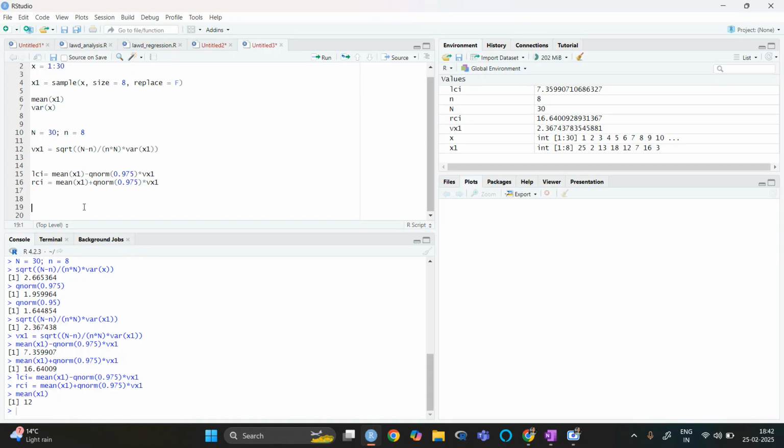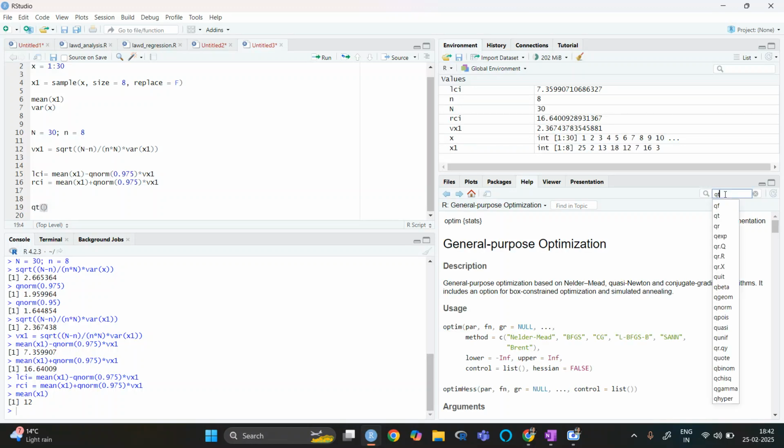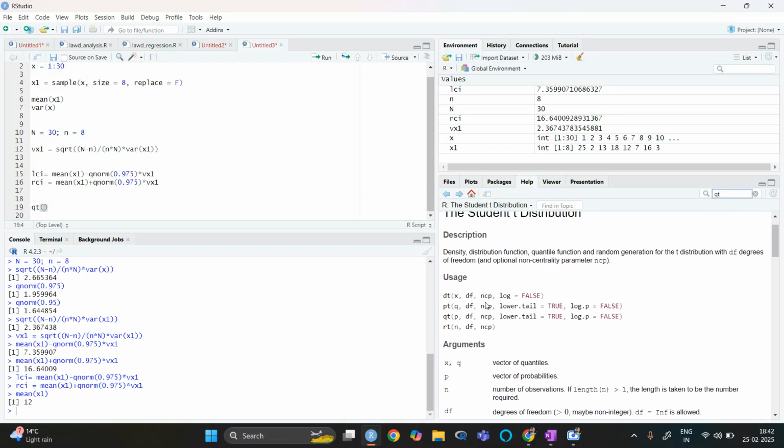If I write qt, you can see that it requires the degree of freedom. Let us find its value at both the points.